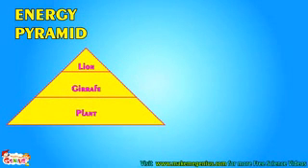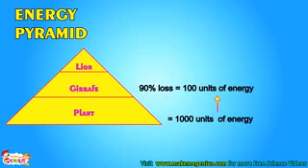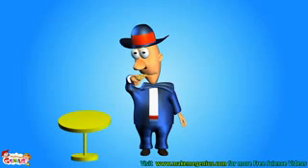To understand the energy pyramid, let's assume plants absorb 1,000 units of energy from the sun. When the giraffe eats it, 90% energy is lost, so the giraffe only gets 10% of the energy. This means energy transfer from plant to giraffe is 10% of 1,000 units of plant energy, which is 100 units. Now when the lion eats the giraffe, 90% energy is again lost, and the lion gets only 10 units of energy. So now you know more about food and energy.